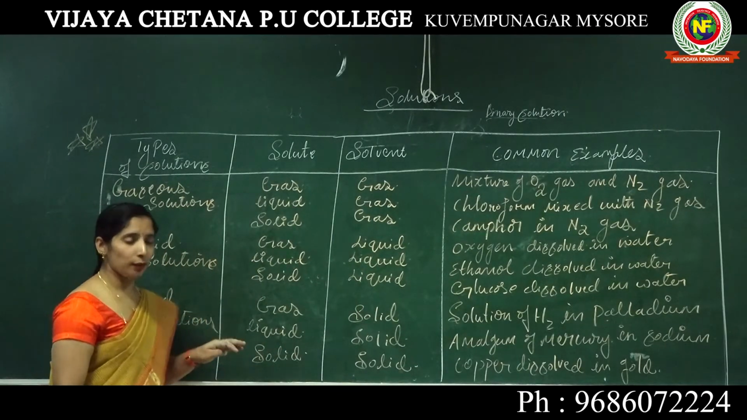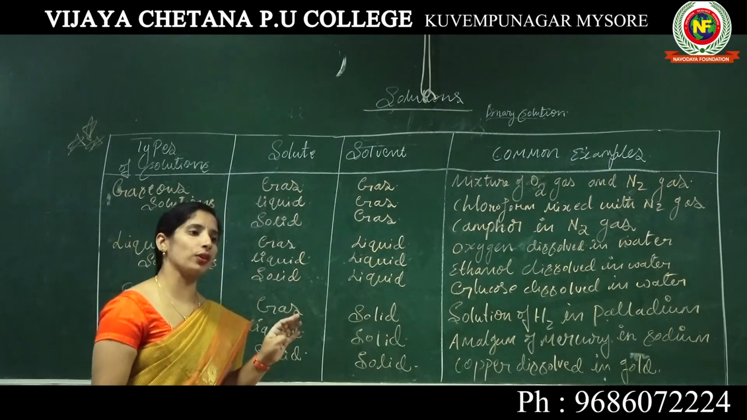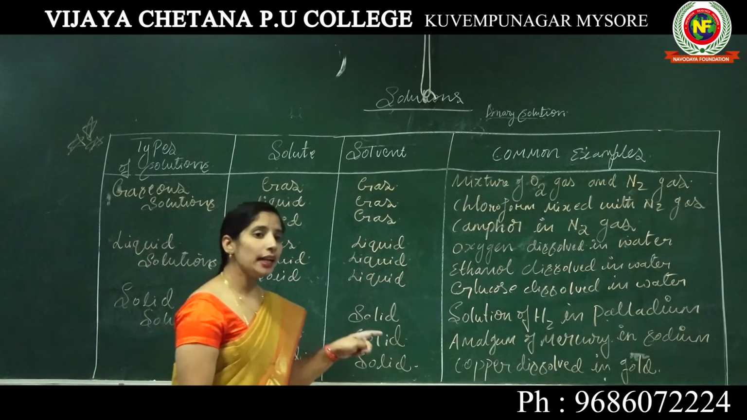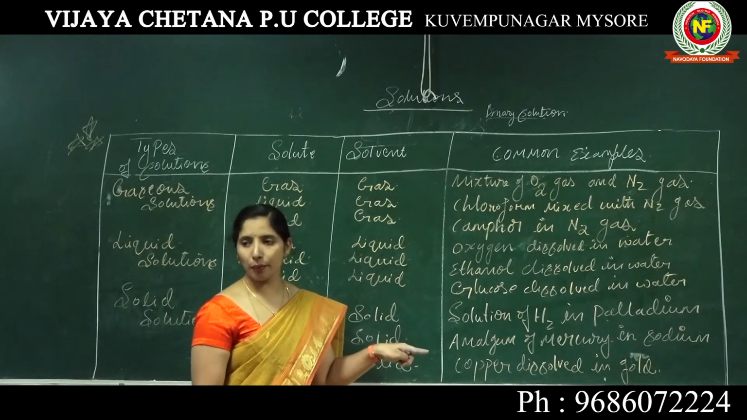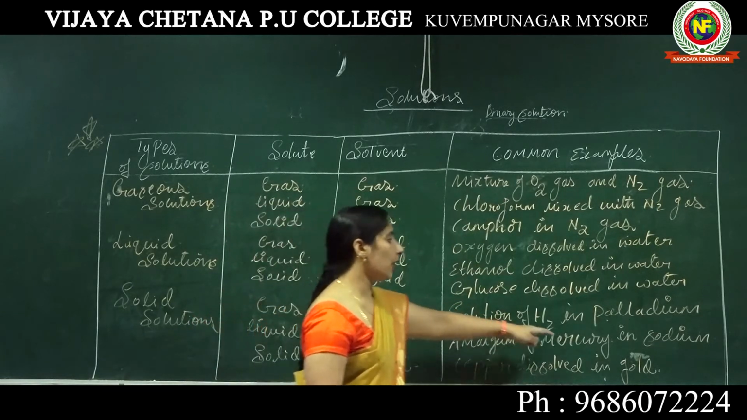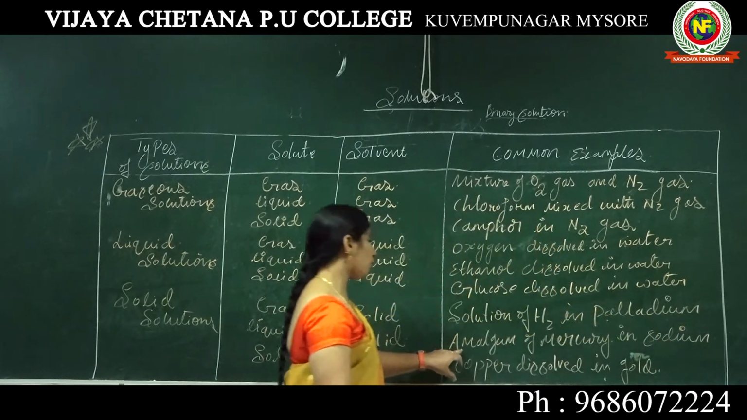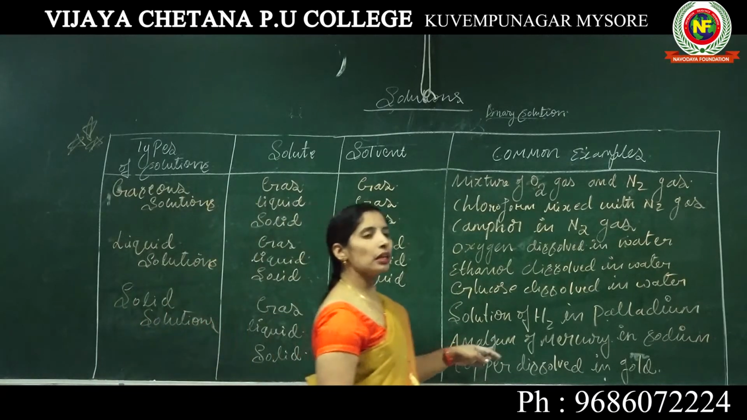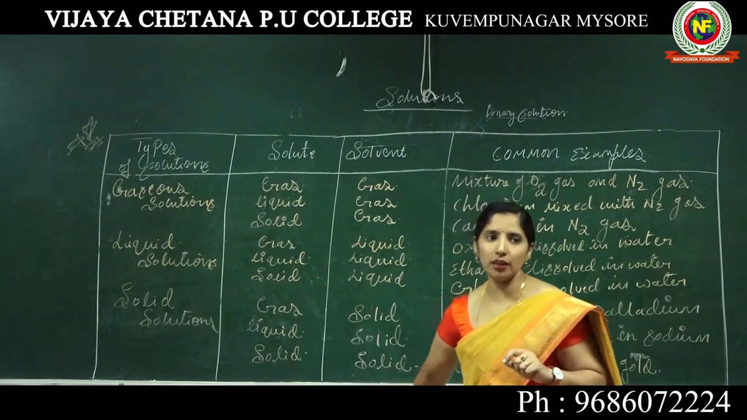Then another type under the solid solution is liquid in solid. An example for this is an amalgam of mercury in sodium. Here the sodium is the solid, and the amalgam of mercury is in a semi-solid, liquid state. So, amalgam of mercury in sodium.